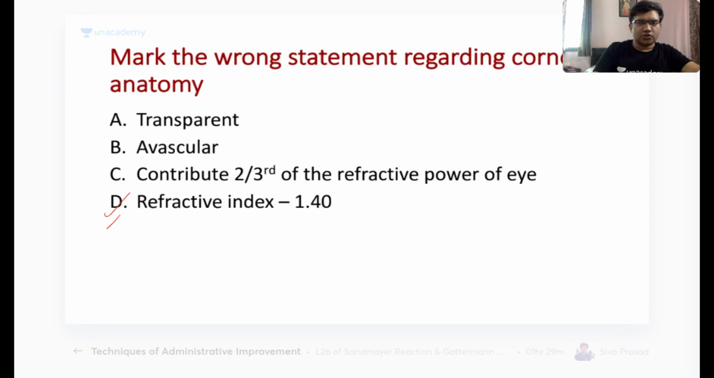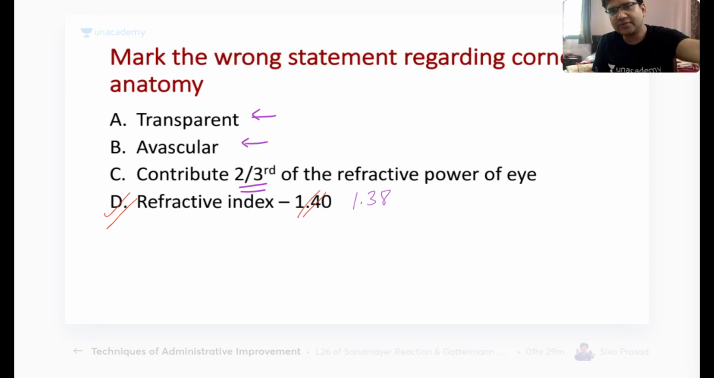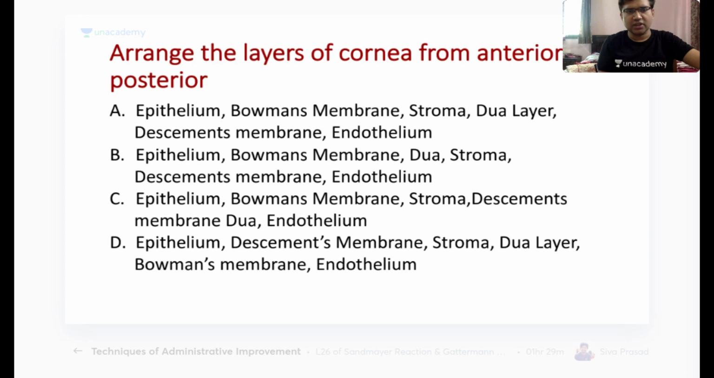Okay. So the answer here is refractive index 1.40. This is the wrong option. Tell me, what is the refractive index of the cornea? It is not 1.40, it is 1.38. The highest refractive index is of the lens, that is 1.40. Remember, the cornea is a transparent structure, the cornea is an avascular structure, and it contributes maximum to the refractive power of the eye. How much is the refractive power of the whole eye? It is 58 to 60 diopter. Out of that, 2/3, that means 43 diopter, is contributed by the cornea. Is it clear? Chalo, let's move to the next question.